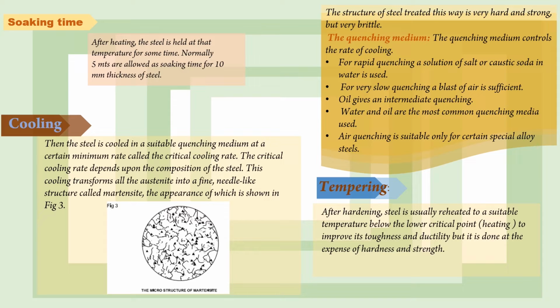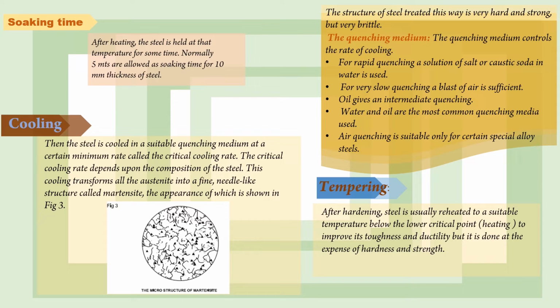The quenching medium. The quenching medium controls the rate of cooling. For rapid quenching, a solution of salt or caustic soda in water is used. For very slow quenching, a blast of air is sufficient. Oil gives an intermediate quenching. Water and oil are the most common quenching media used. Air quenching is suitable only for certain special alloyed steel.